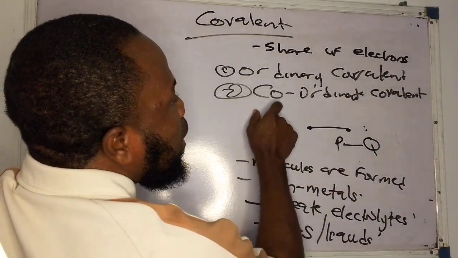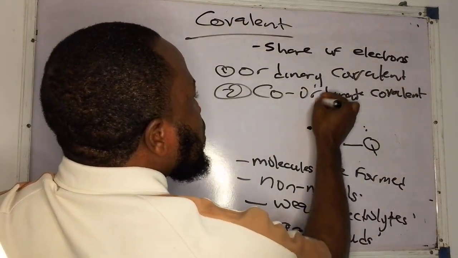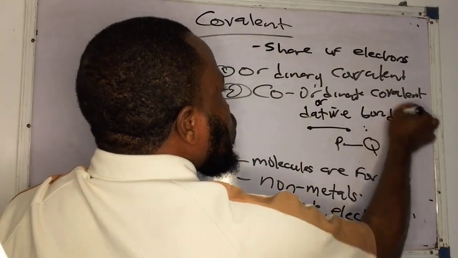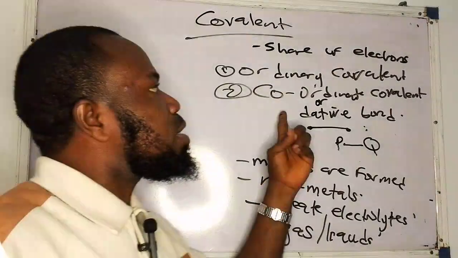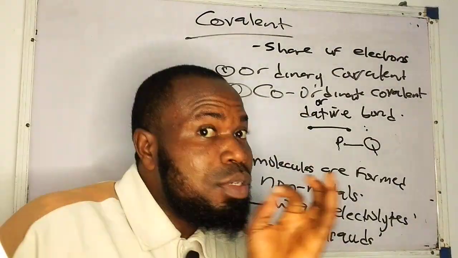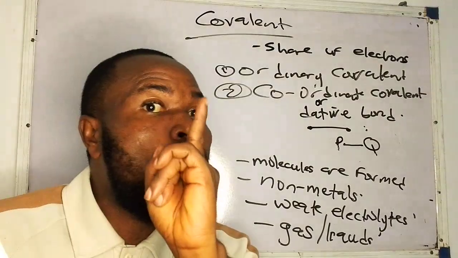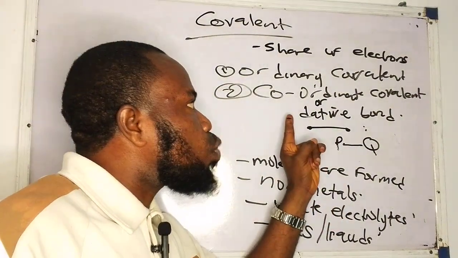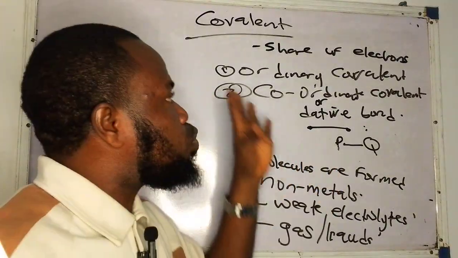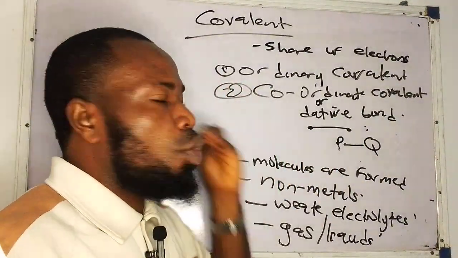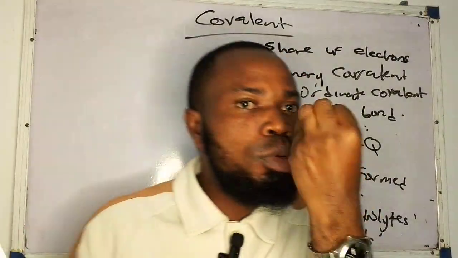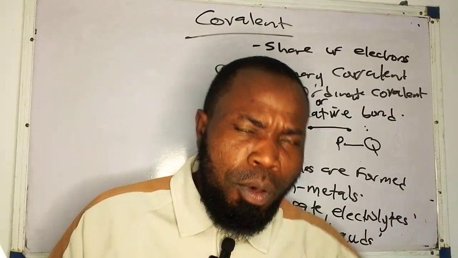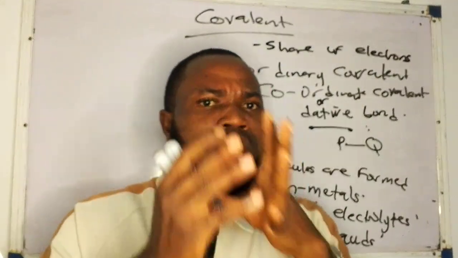While coordinate covalent bond, which is also known as dative bond, is a type of bond in which the electrons that are being shared are donated by only one of the combining species. You get it now. So that is the simple difference between ordinary covalent bond and coordinate covalent bond. In our next class, we're going to throw more light on how they are formed. Examples, we're going to break it down very quickly.